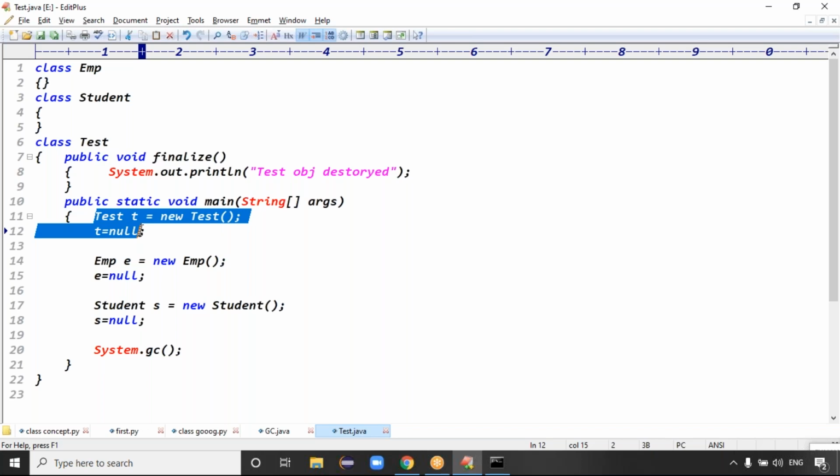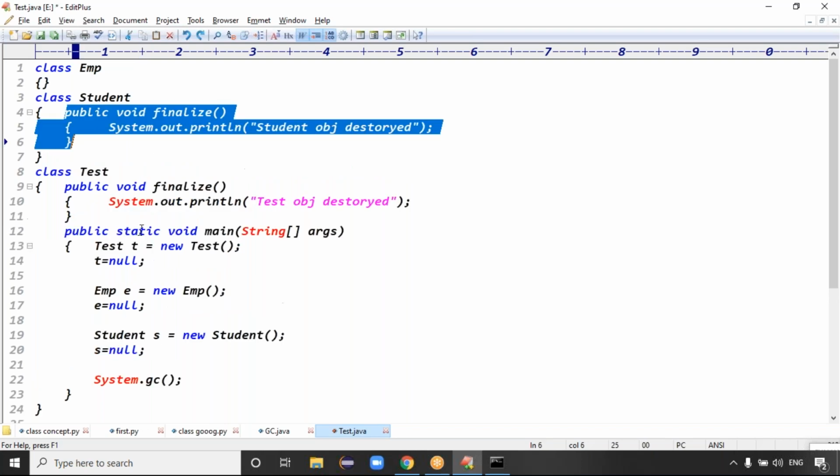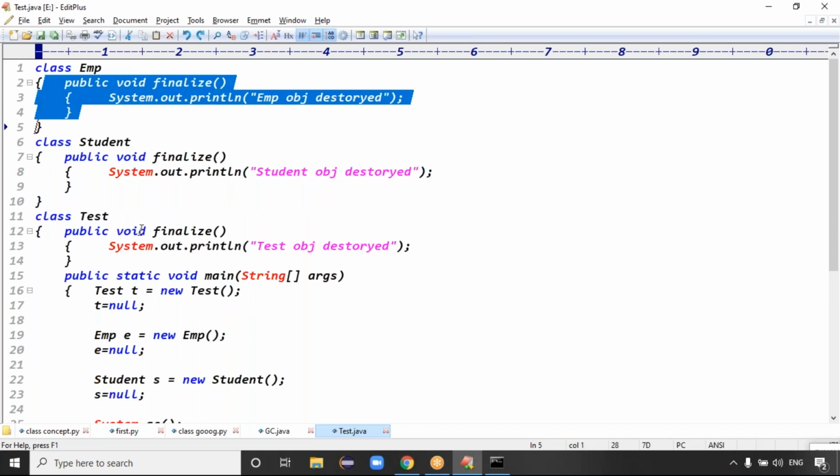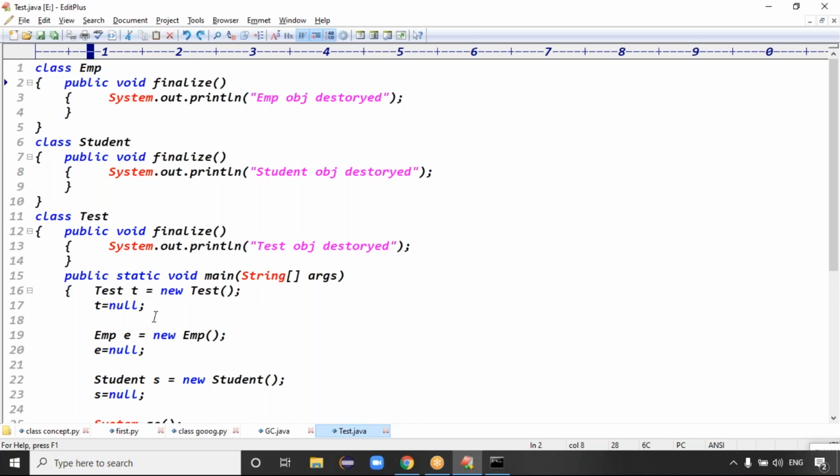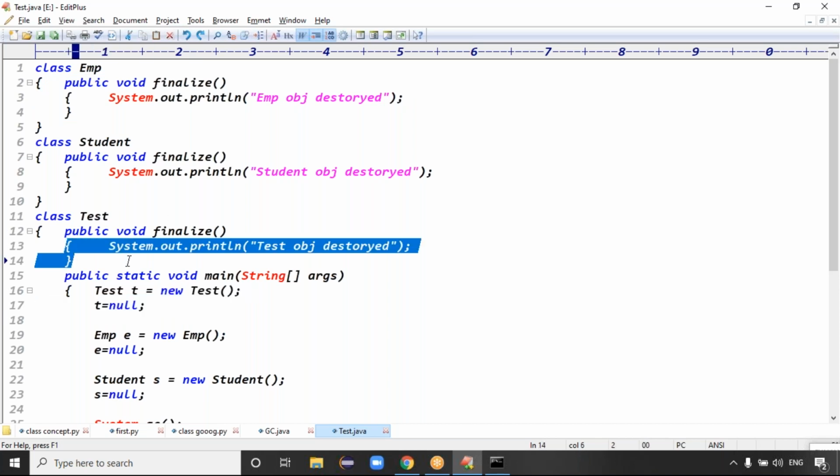The classes that don't have an overridden finalize method don't print anything when their objects are destroyed. That's why it is not showing the memory being freed for these two objects. So if you write the finalize method here, then whichever object is destroyed, that class's finalize method gets executed.